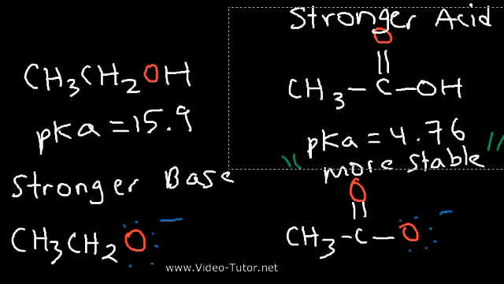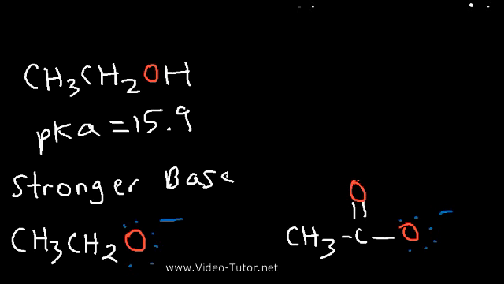For one thing, the acetate ion has an extra carbonyl group that the ethoxide ion doesn't have. This carbonyl group withdraws electron density away from the oxygen with a negative charge. As it pulls electron density away from it, it weakens the negative charge on that oxygen, which means that oxygen doesn't really have a strong affinity for a hydrogen ion, which makes it a more stable base. So that's one reason. It's the inductive effect of the electron withdrawing capabilities of that carbonyl group.